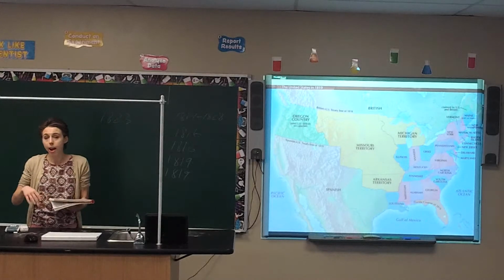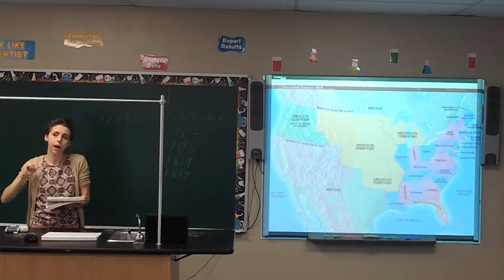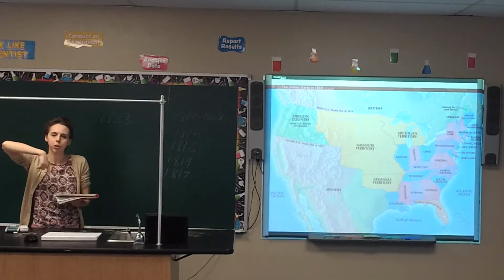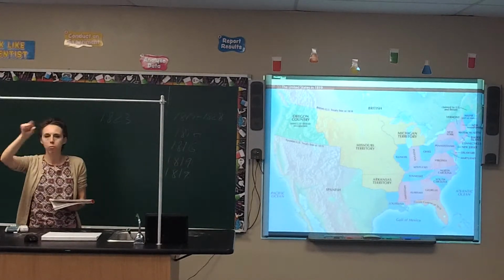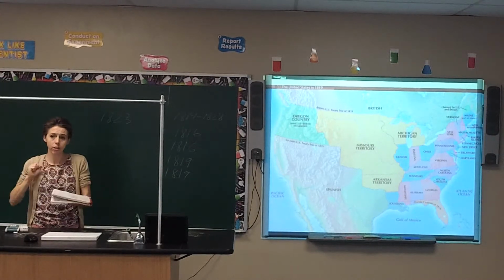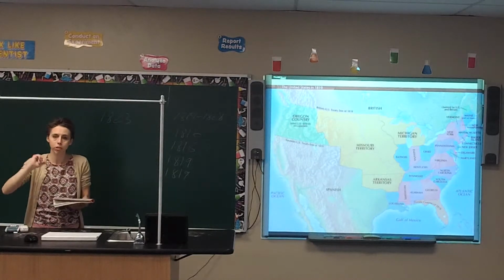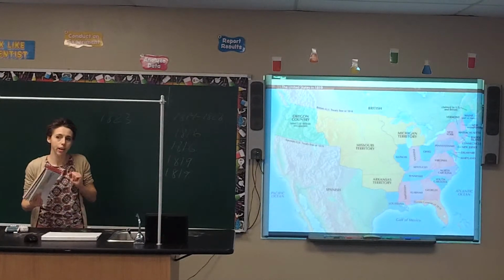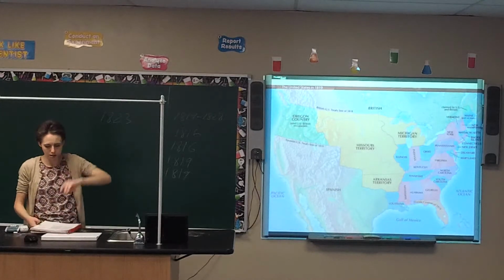Now later on, as America starts to rise in power, this Monroe Doctrine comes back up whenever future presidents say, remember, Monroe Doctrine, any land that becomes available we have first dibs on. You stay out of our territory and we'll stay out of yours. This idea becomes much more prominent, and whenever America has the power to enforce it later on, we do enforce the Monroe Doctrine. So this becomes much more important later on in history. Just make a note though, 1823 is the date for it and the two parts.